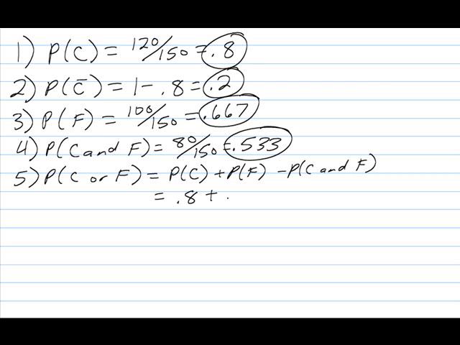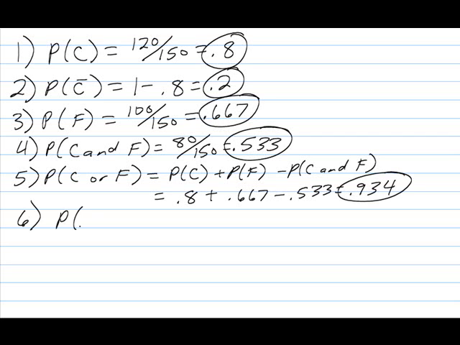The probability of F is 0.667 minus the overlap is 0.533. Which gives us an overall probability of 0.93. Well, if you calculate it without the addition rule, you get 0.933, but you get a little rounding error here, so you get 0.934. But that's really not a big deal.